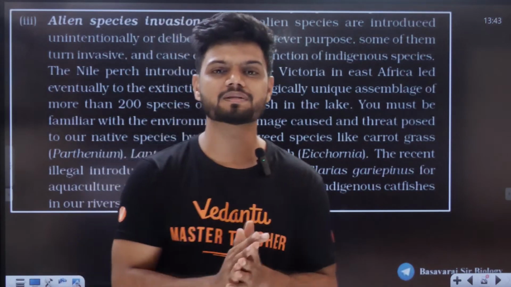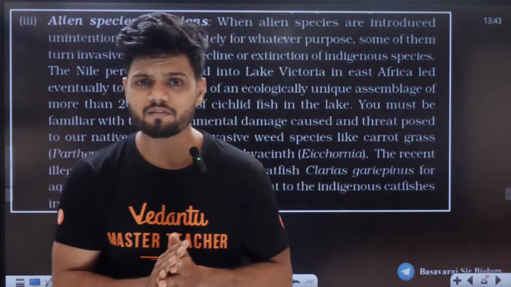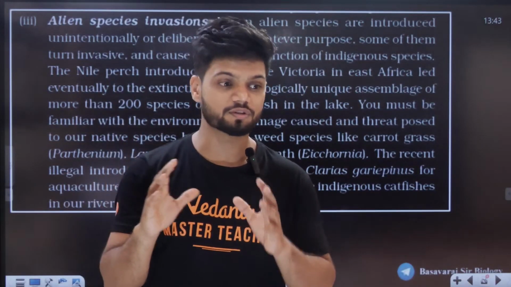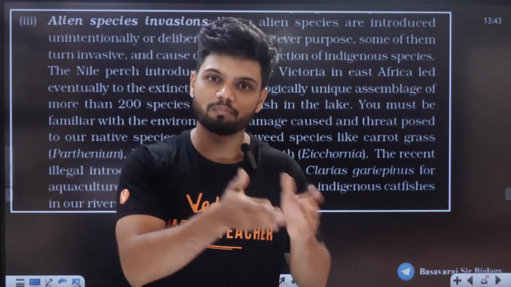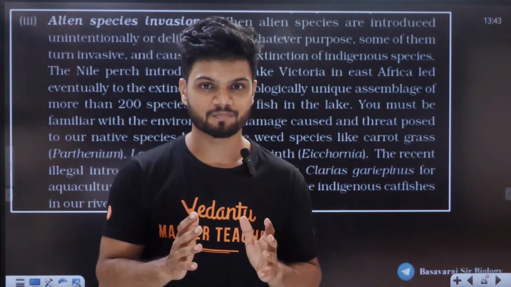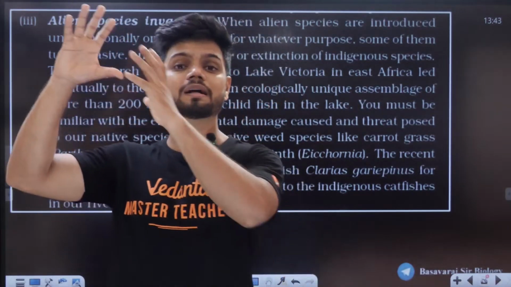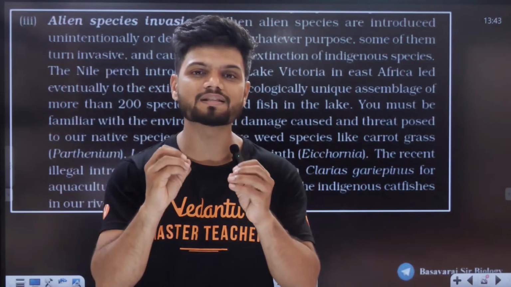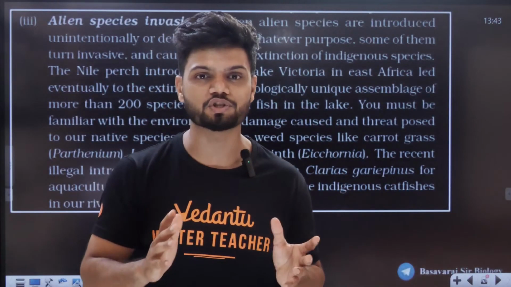We bring something very exotic from another country. We go to other countries and see, oh, this plant is nice, bring it to India. So that is called alien species invasion. We bring something from other countries, intentionally or unintentionally, and it spoils our own country or native species.